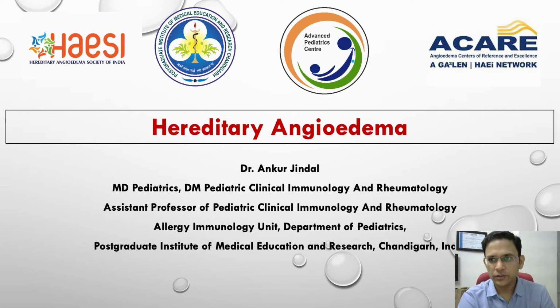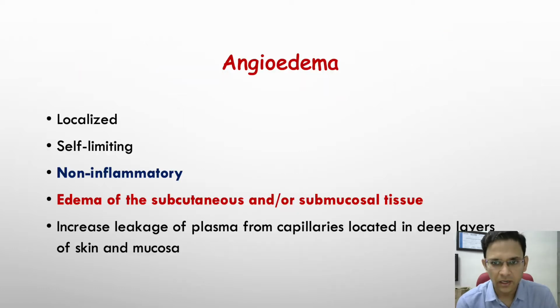Hello everyone. Today I am going to talk about hereditary angioedema, starting with the definition. Angioedema is characterized by a localized, self-limiting swelling. It's unlike nephrotic syndrome, wherein the swelling is more generalized, or any other cause of swelling because of kidney disease.